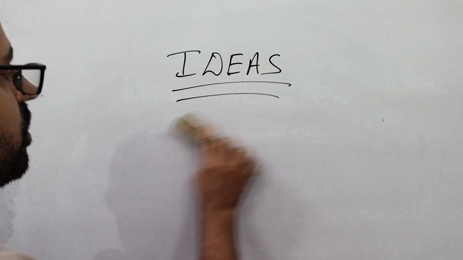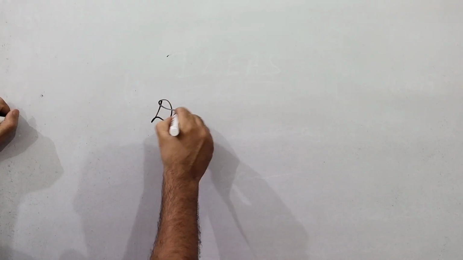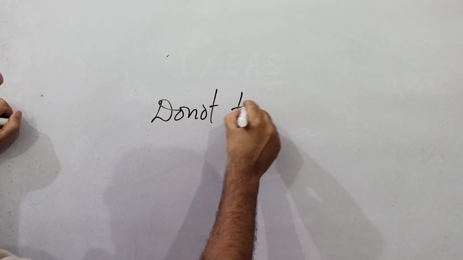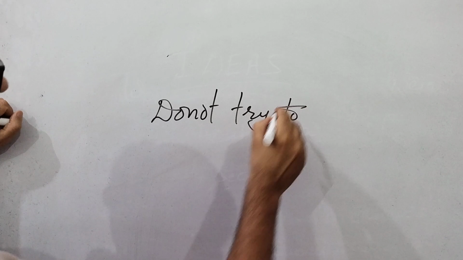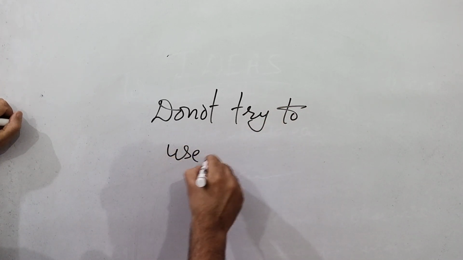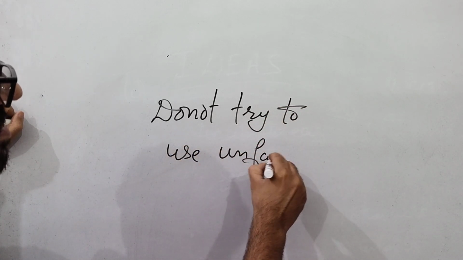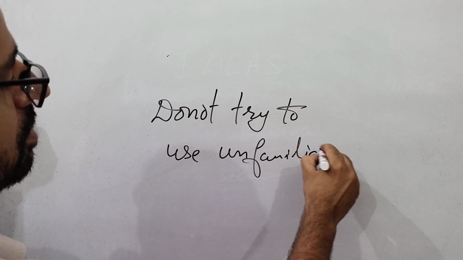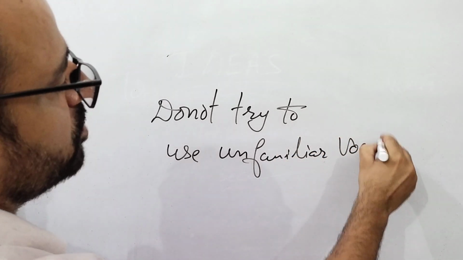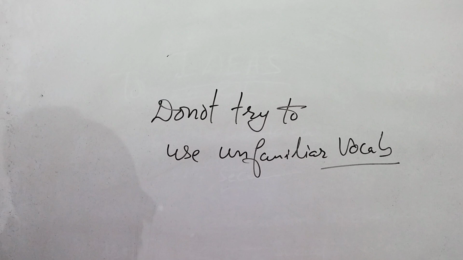And the last thing I would like to say here is that while attempting, do not try to use unfamiliar words. Do not try to impress the examiner by using very hard and tough words.